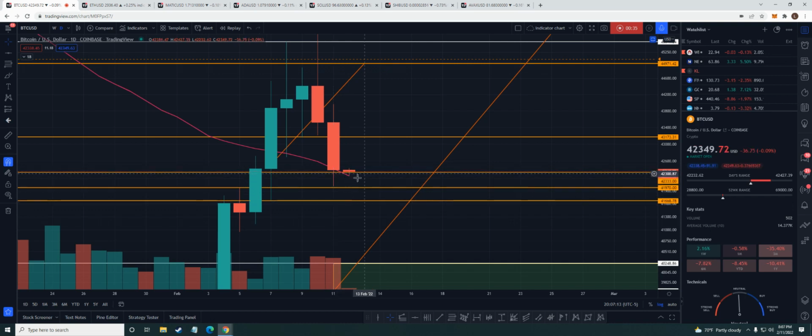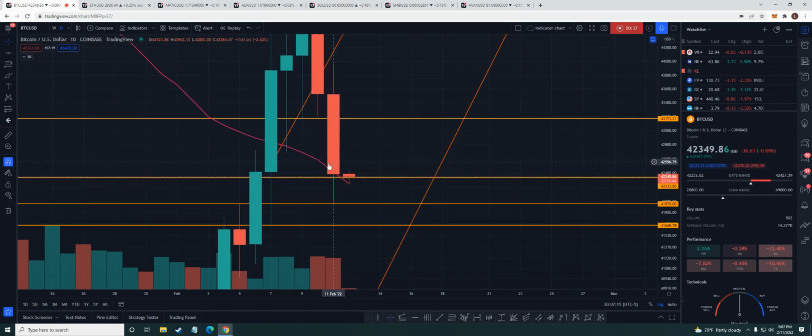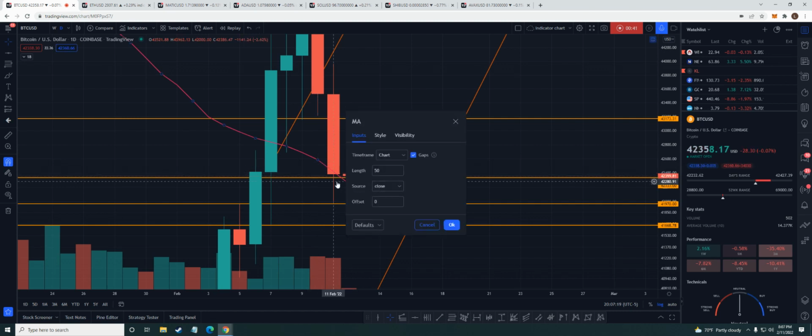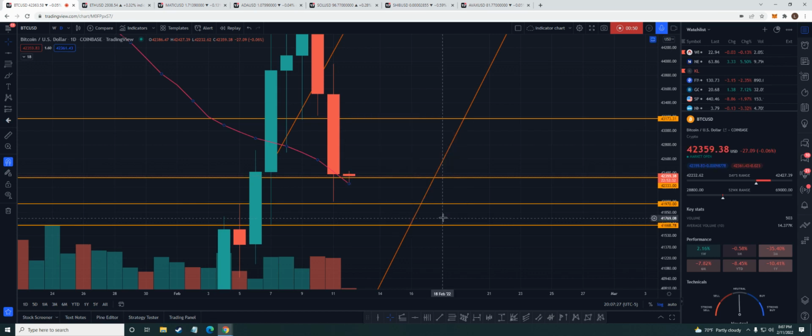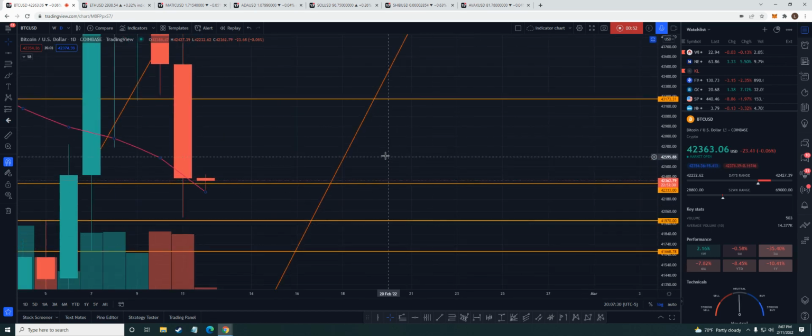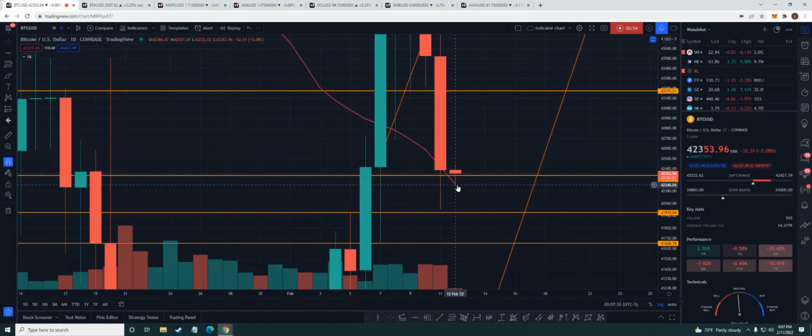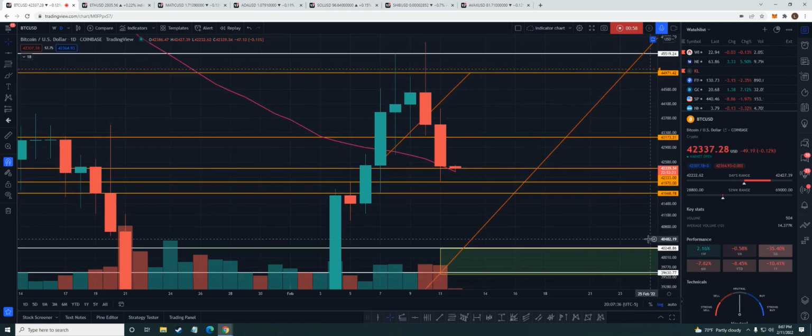But now I'm really concentrated right here on the 50-day moving average, okay? Because the very next candle opened above it, and now it's acting as support. So you go to MA, and you go to length, and you type in 50, okay? That's all you do to get the 50-day moving average. That's how you get it. Right now, it's currently bouncing off that 50-day moving average. So let's see if that holds up.